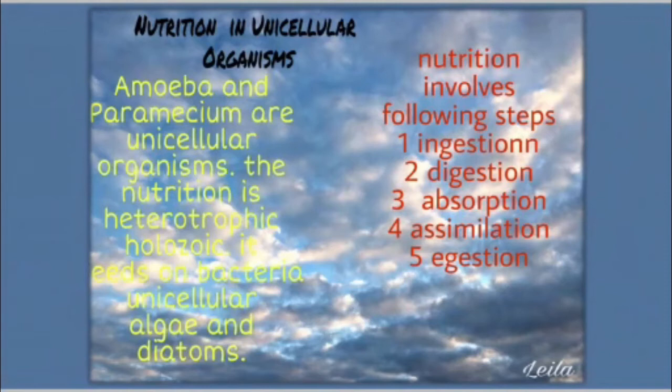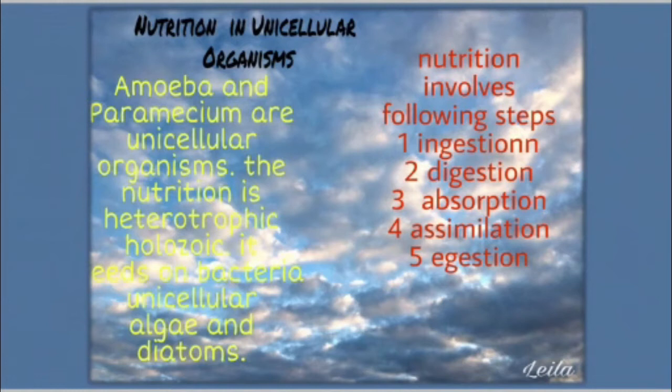All those organisms which have a single cell in their body, and all their life activities, all their life processes, are conducted by the single cell only. They are the unicellular organisms, for example amoeba and paramecium. The mode of nutrition in paramecium and amoeba is heterotrophic, that is holozoic, and amoeba is an omnivorous animal and it feeds on unicellular algae and diatoms.